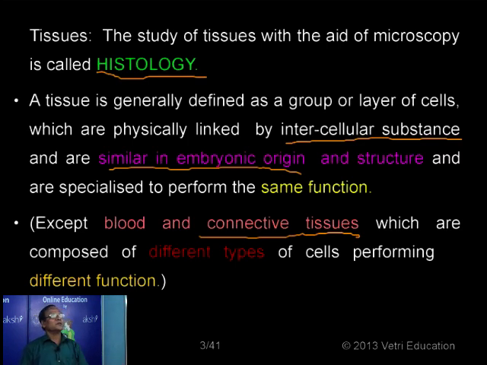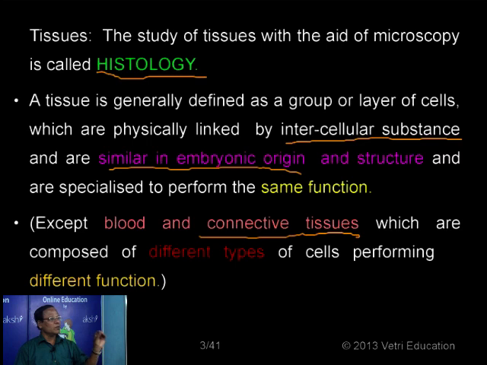So here the cells are of different types. Either in the case of blood or connective tissues, the cells are not uniform in their structure, and also not uniform in their function, but more or less developed from the same origin, either from ectoderm, endoderm or mesoderm. Connective tissue originates from the mesodermal tissues, and similarly blood is also formed from the mesoderm. So origin-wise they are the same, but structurally and functionally they are different.